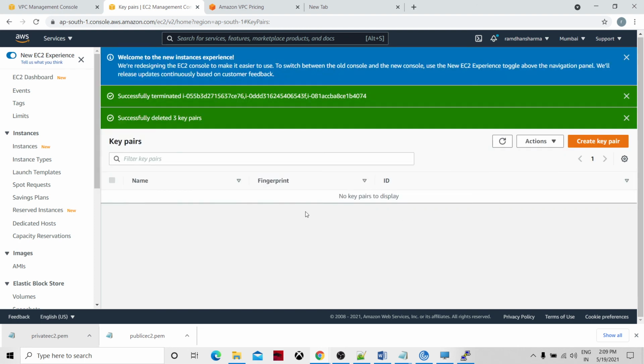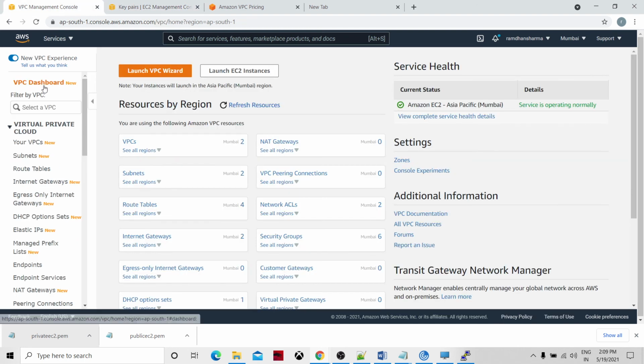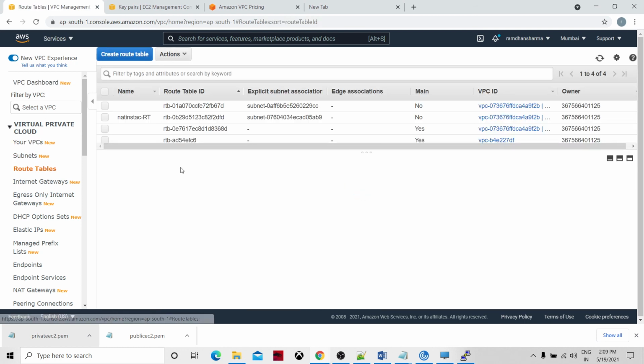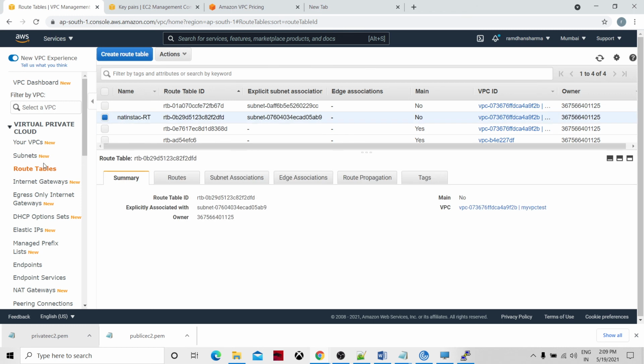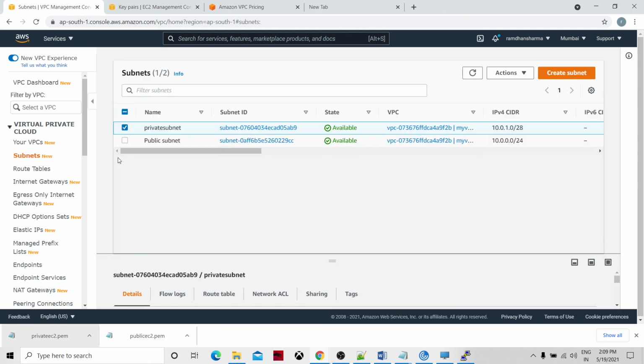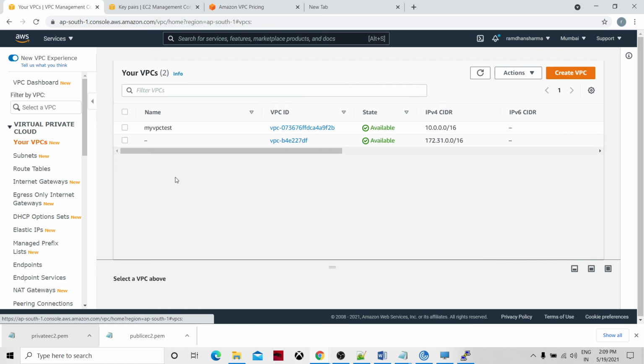This will be deleted. In the same way, you go to the VPC and first remove the route table. Select the route table and remove it, then go to the subnets and remove both subnets, and then go to the VPC and remove the VPC. So that's what I'm going to do. With that, thank you so much.